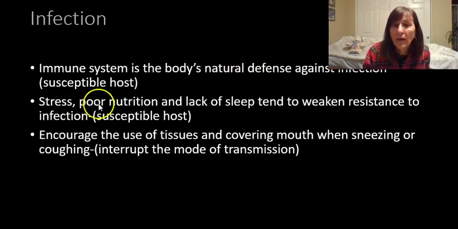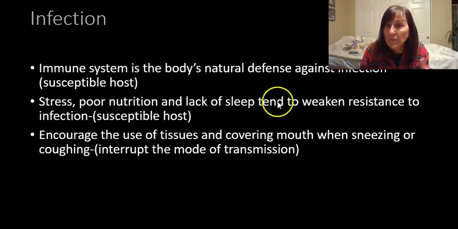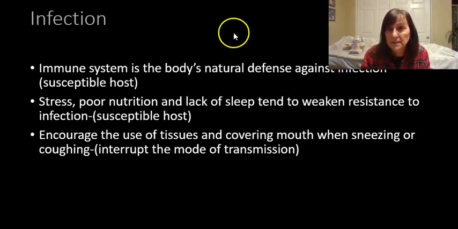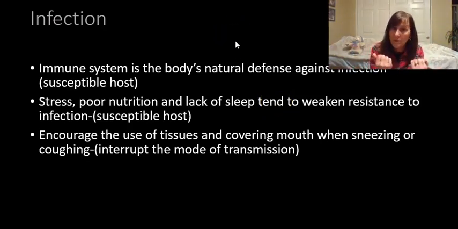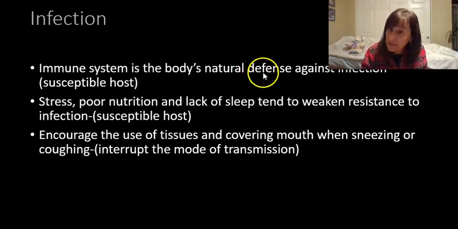Things that could make our immune system not work are stress, poor nutrition, and lack of sleep. It tends to weaken your resistance to infection, making you a more susceptible host. The other thing that makes the immune system build up its own natural defense is vaccines.